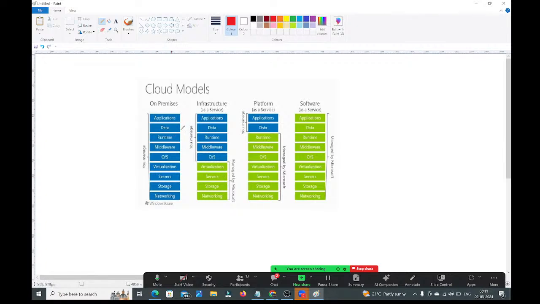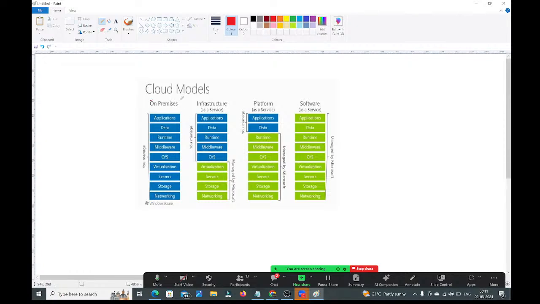Blue color means whatever is mentioned in blue, you only need to take care of and manage. Green color things will be managed by the cloud provider.